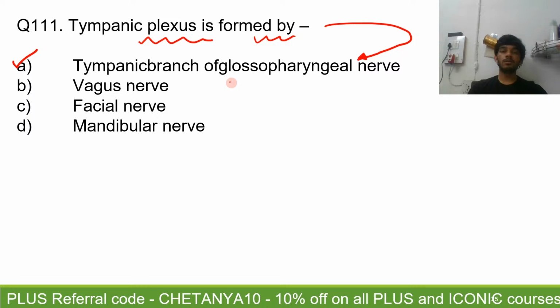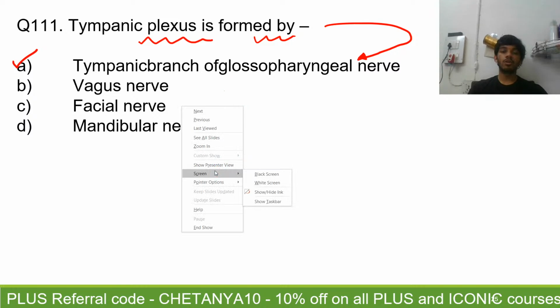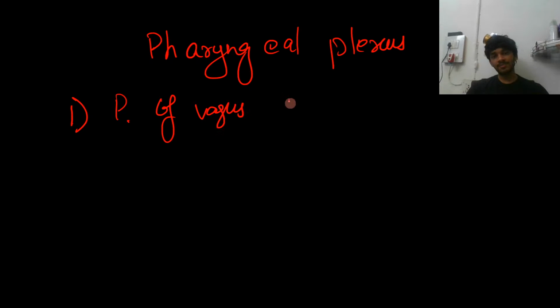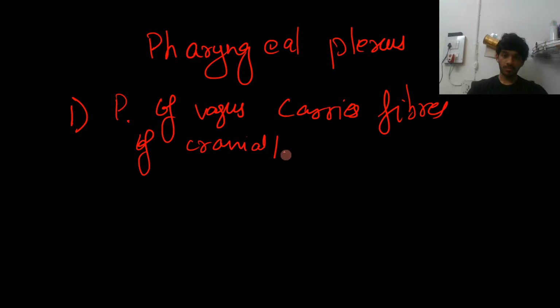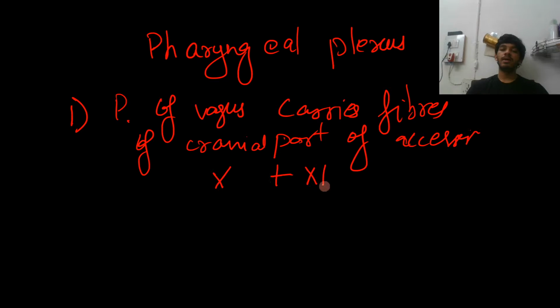So let's talk a little bit about the... okay, A is fine, now let's go ahead, one minute, one step back. There was a doubt: what is the formation of the pharyngeal plexus? The pharyngeal plexus has three components. One, it has the pharyngeal branch of the vagus, which carries fibers of the cranial part of accessory. This means cranial nerve number 10 plus cranial nerve number 11.